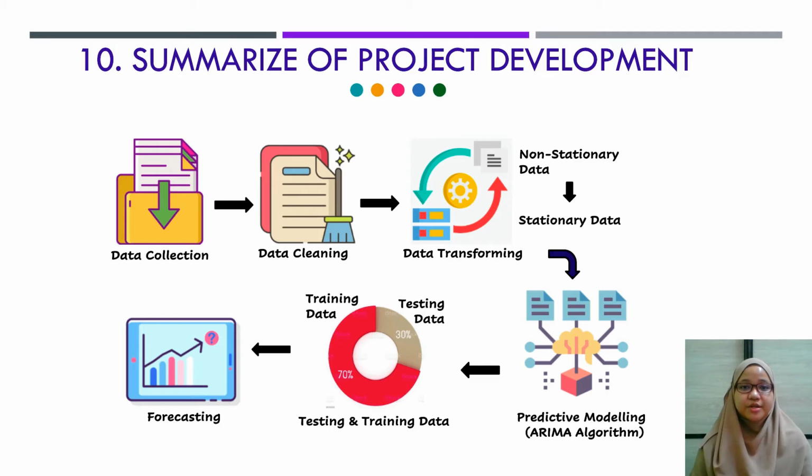Then it will undergo training and testing of the data, where 30% of the data is for testing and 70% for training. This also includes the evaluation of the error metrics that were mentioned earlier, and after all of the testing and training is done, the forecast for the future financial ratio is produced.